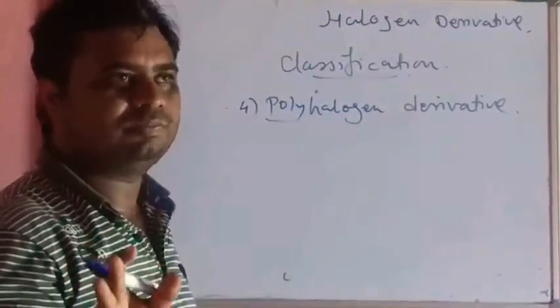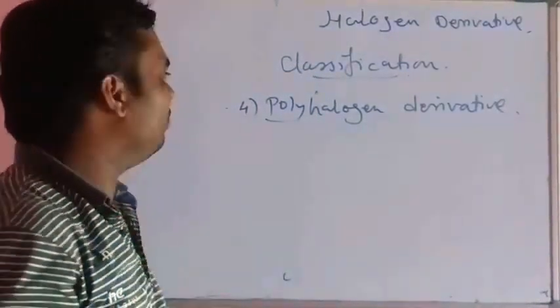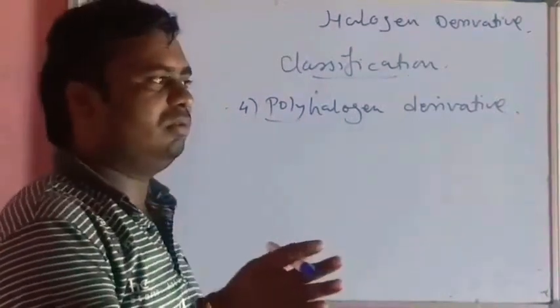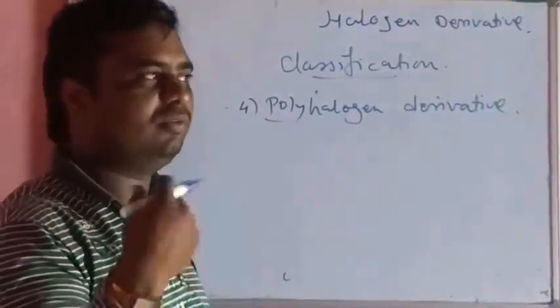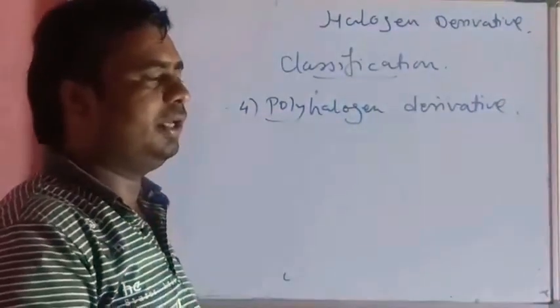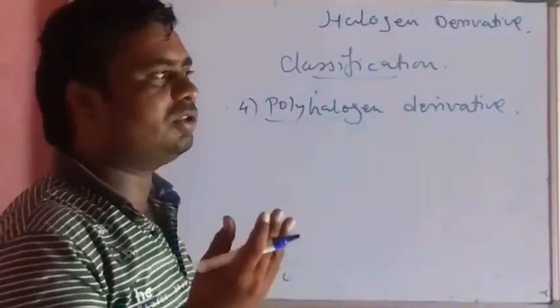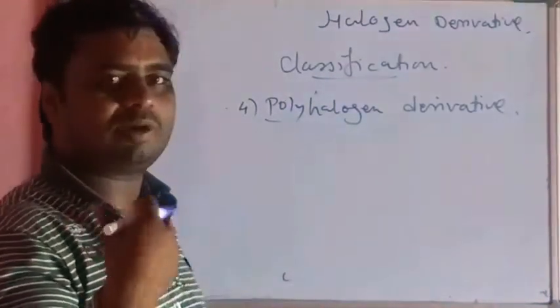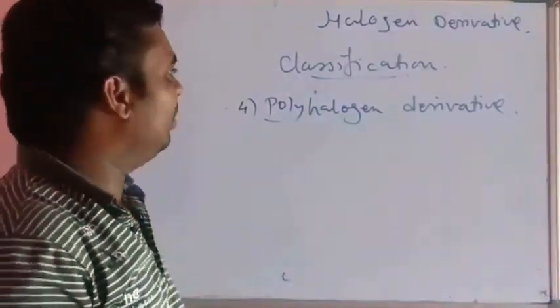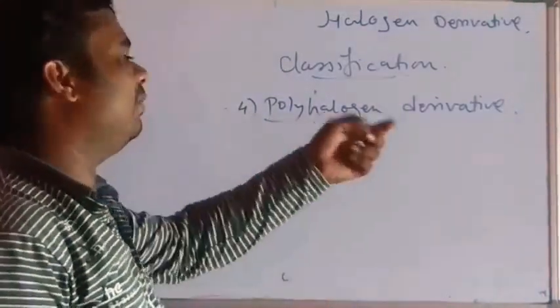The number of halogens is more than 3, maybe 4, 5, 6. More than 3 hydrogen atoms are replaced from the corresponding hydrocarbon by the same number of halogen atoms, and the compound formed is the polyhalogen derivative.